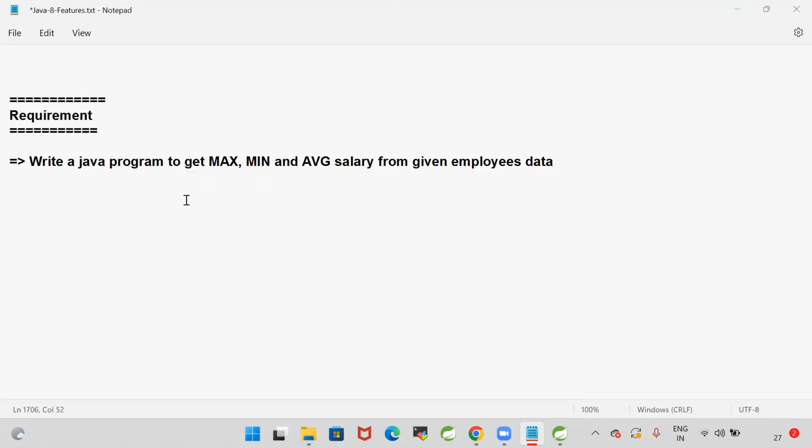Write a Java program to get max, min, and average salary of given employees data. Come on, try that and send me the logic in the chat. I'm giving 5 minutes of time to try this logic.